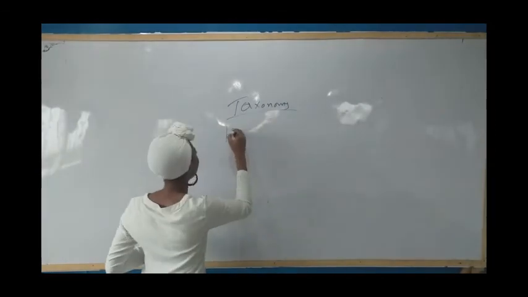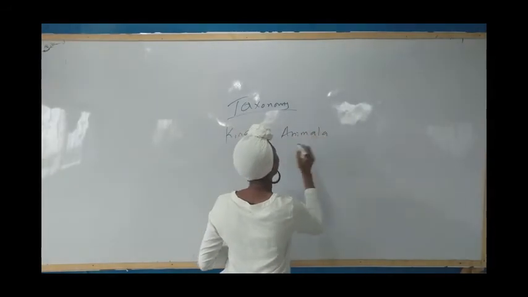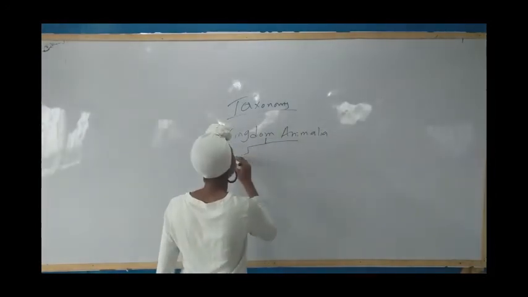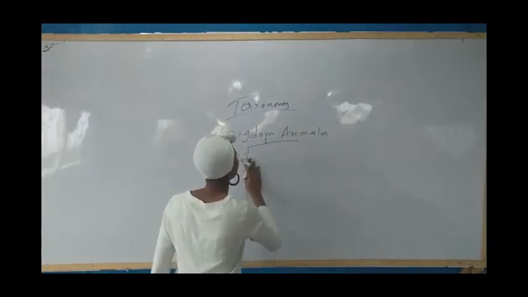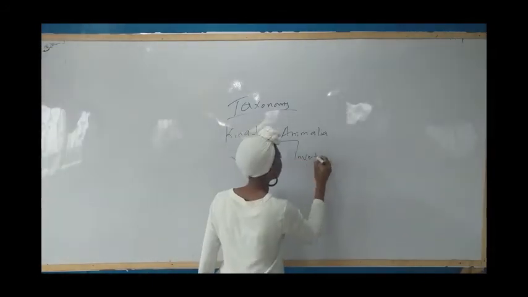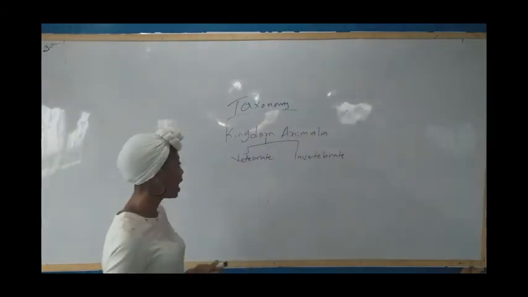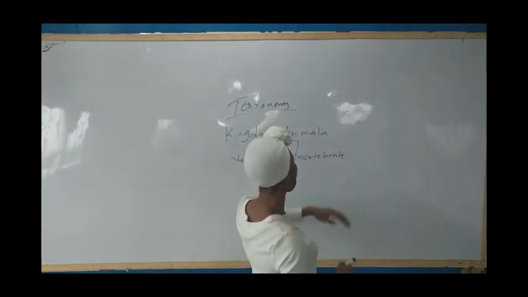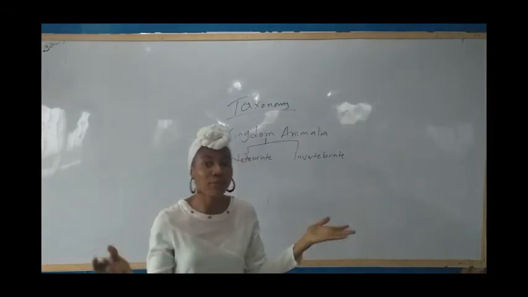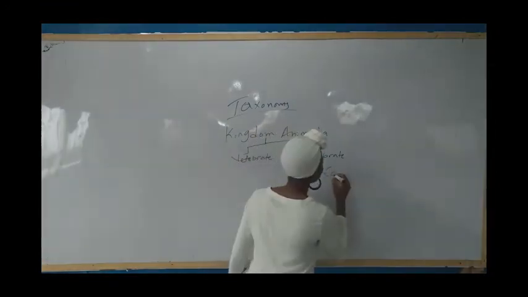So now, kingdom Animalia. Kingdom Animalia is divided into two phyla: vertebrate and invertebrate. The vertebrates are animals with a backbone, while the invertebrates are animals without a backbone. Let's treat the invertebrates first. Under the invertebrates, we have other classes.